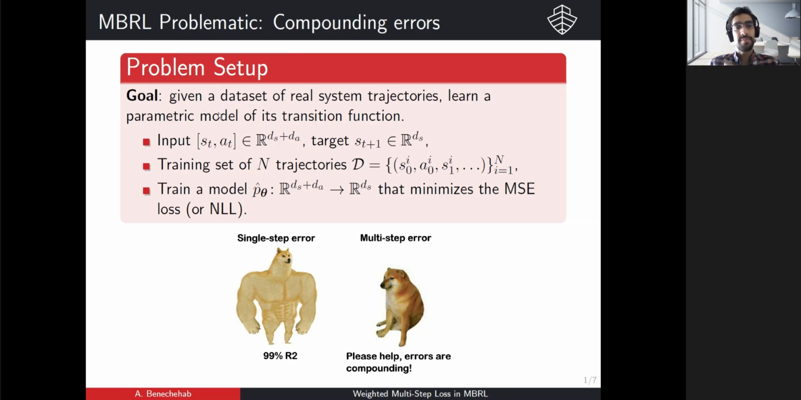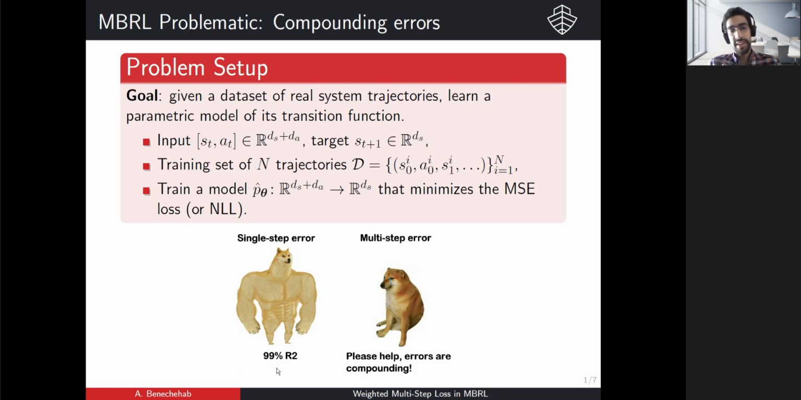So the setup is, given a data set of real system trajectories, we want to learn a parametric model of the transition function of the environment. So that given a current state and action, we want to predict the next state of the environment. And the training set is a given number of trajectories sampled with some behavior policy from the real environment. And we want to train our parametric model by minimizing the mean square error, or negative log likelihood for probabilistic models.